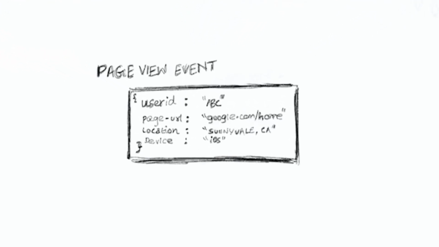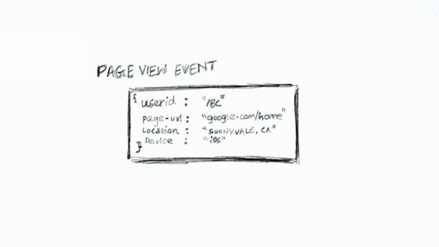Imagine you're a social networking website, and for each page view that a user did, you generate a corresponding event. So the page view event and its structure is quite simple. It contains a user ID, the user who viewed the page, the URL of the page that got viewed, the location from which the page was viewed, and the device on which the user viewed the page.